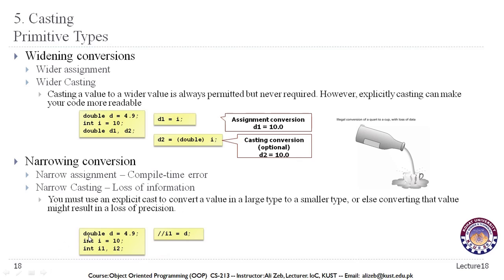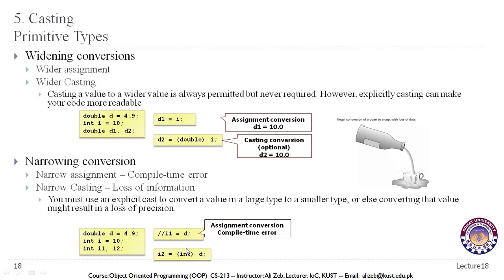If we try to do conversion by assignment, that will not be allowed by the compiler. We will get an error, maybe a data type error or something like that. An assignment conversion compile time error will be produced.